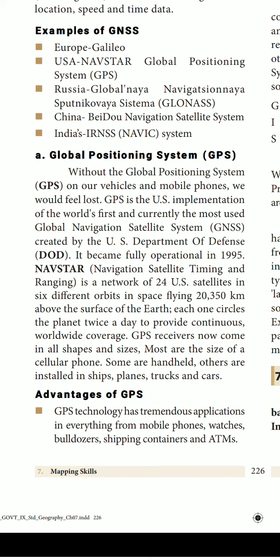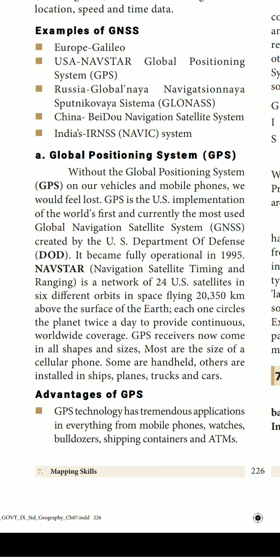GPS receivers now come in all shapes and sizes. Most are the size of a cellular phone. Some are handheld, others are installed in ships, planes, trucks and cars. So, what is the use of this GPS? GPS is the world's first and currently the most used global navigation satellite system. Who created this? The United States of America Department of Defense. When did it become operational? 1995.